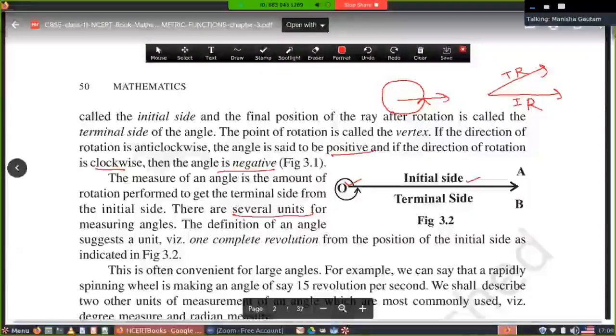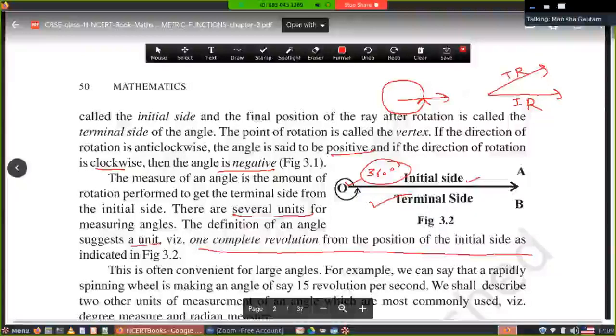The definition of an angle suggests a unit: one complete revolution from the position of the initial side, as indicated in this. I have told you this is the complete revolution. A 360-degree complete angle will be there. In which direction? The direction is anti-clockwise, so it will have a positive sign.